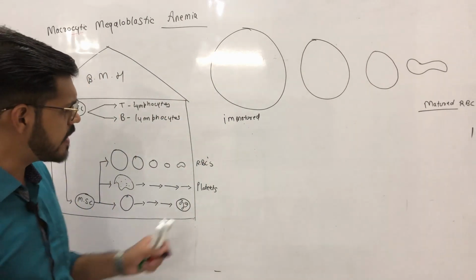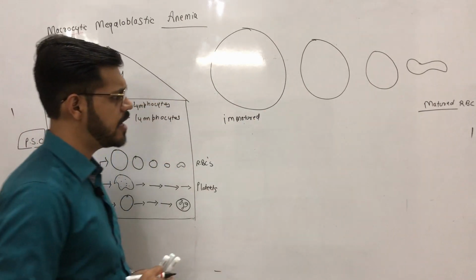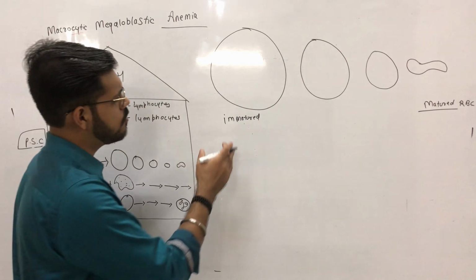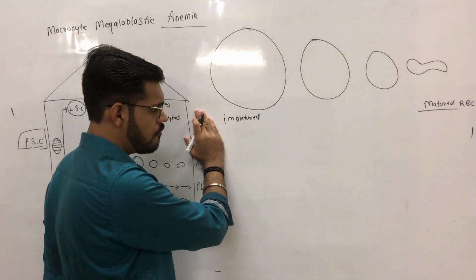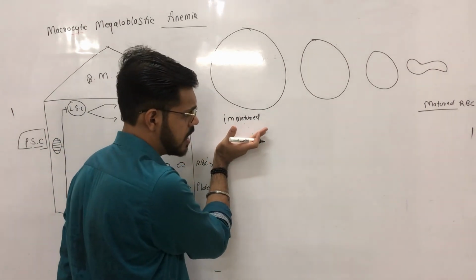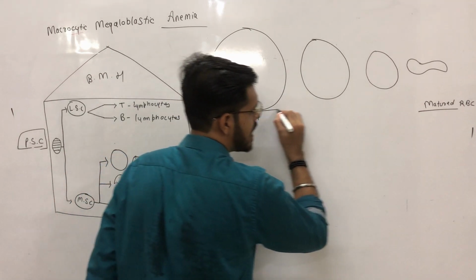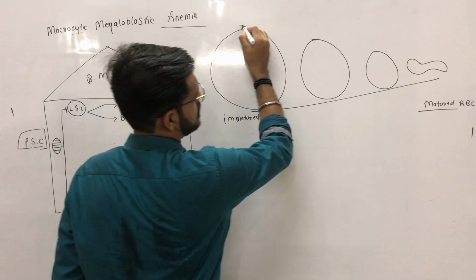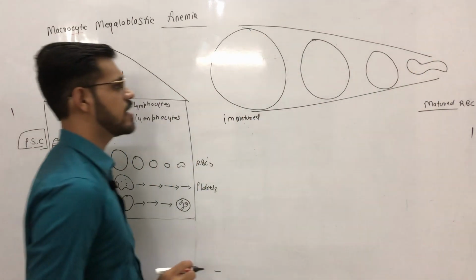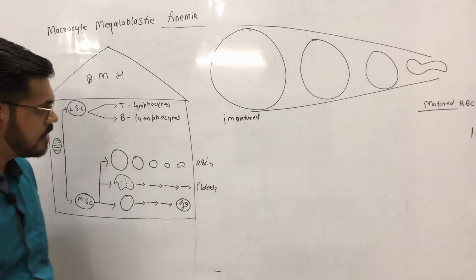Now, one thing we can observe here is that when we move from an immature cell towards a matured RBC, the size of the cell decreases.